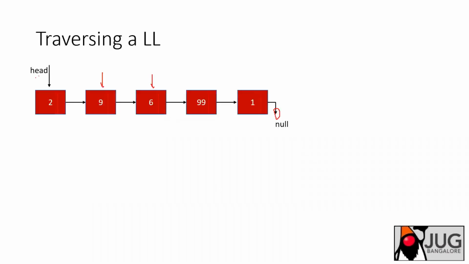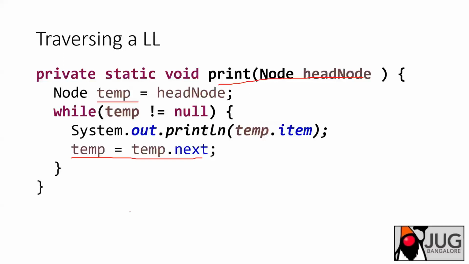My temp is pointing to here first, and then in each iteration I'm just putting the value and changing my temp reference to the next node, temp to temp.next. So this is what I'm doing, and that is how I am iterating through the complete loop.